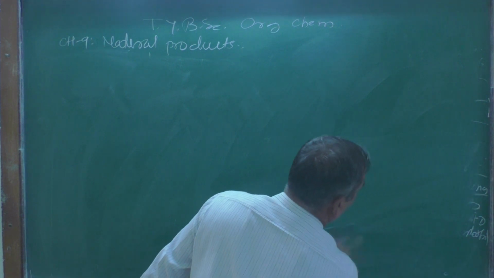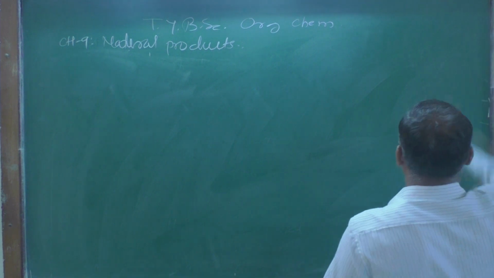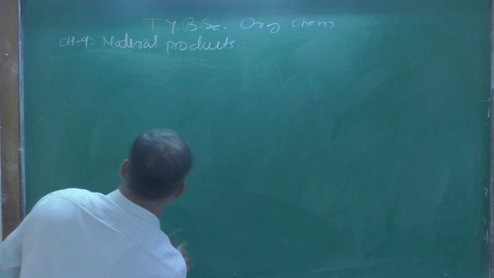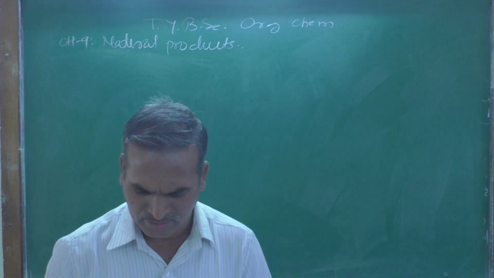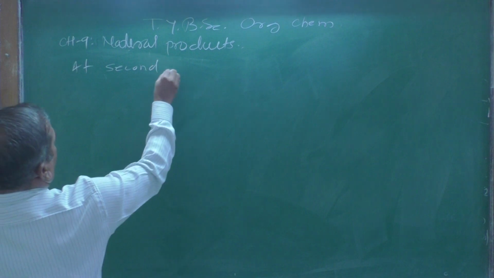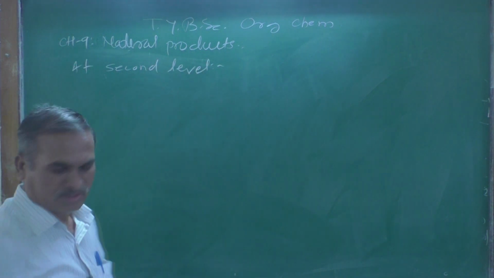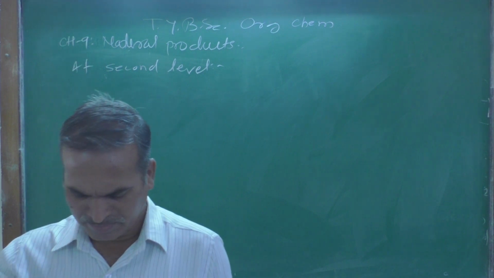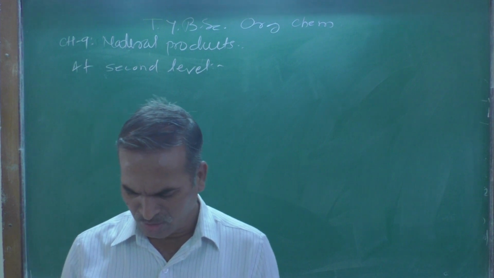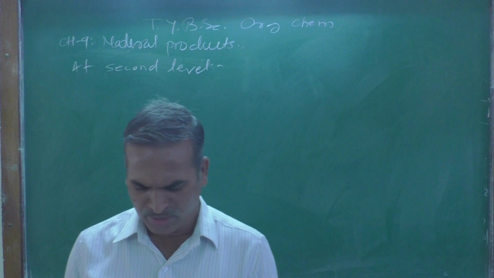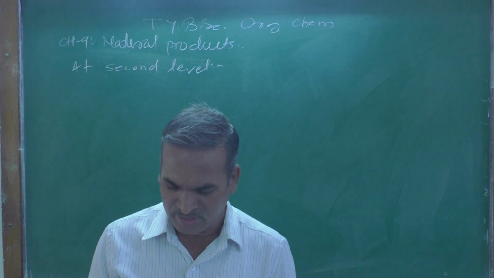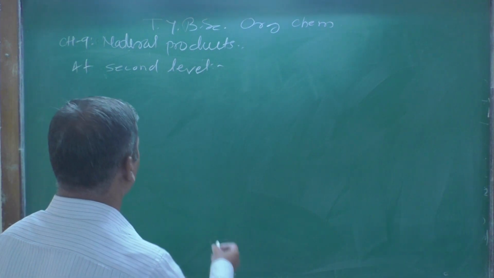Here look at the classification at the second level: except hemiterpenoids, each is further classified into the following subgroups on the basis of the number of rings present in the molecule.